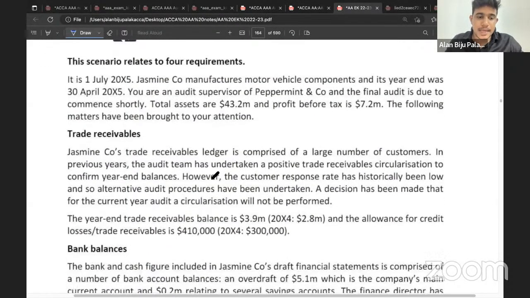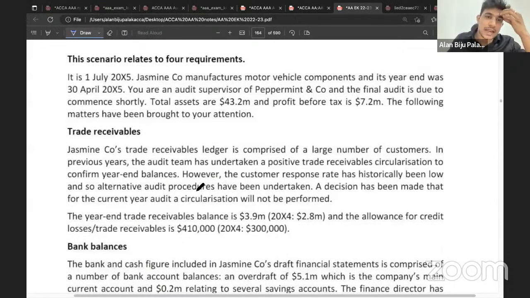And again, is there any point of analytical procedure you can write in relation to the figures mentioned here? Perform analytical procedure by comparing dash with the previous year. What can you compare here with the previous year? Trade receivables. Not trade receivables.